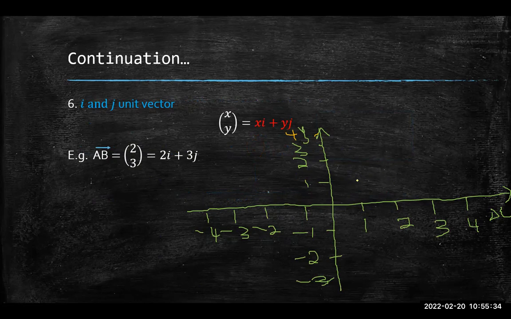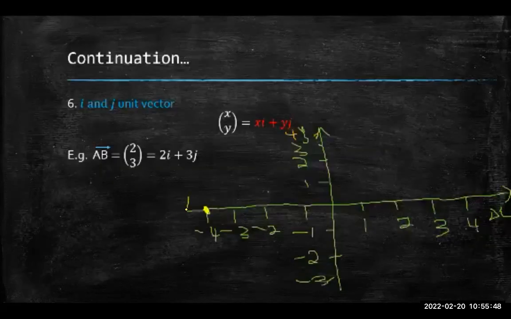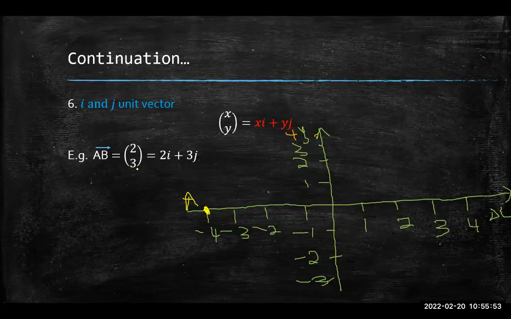But if I decided I want to start right here, this is my point A, with coordinates (-4, 0). What this column vector tells me is that B in relation to A is 2 spaces to the right and 3 spaces up.